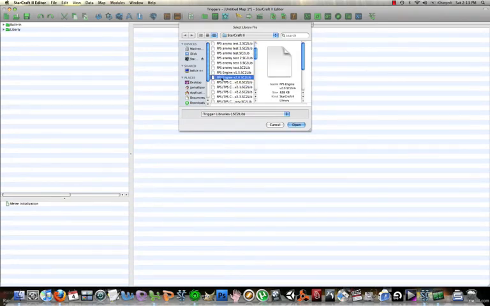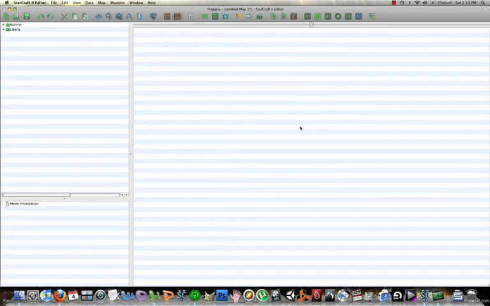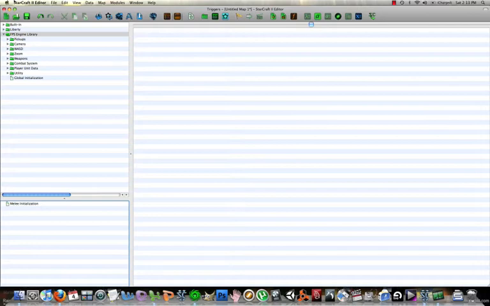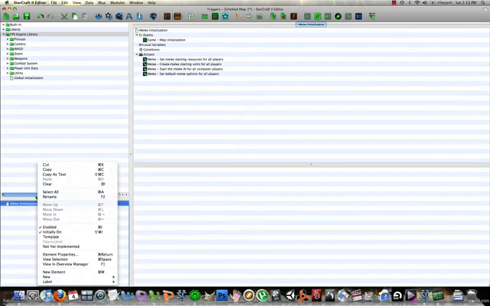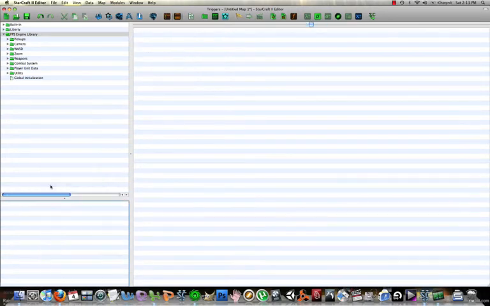Select FPS Engine, version 2.0. Okay. We need to delete this melee initialization trigger here in the map trigger field. Now, you can do this one of two ways.